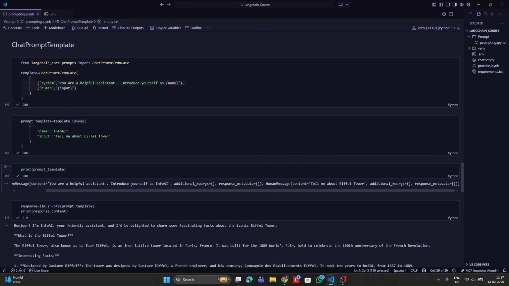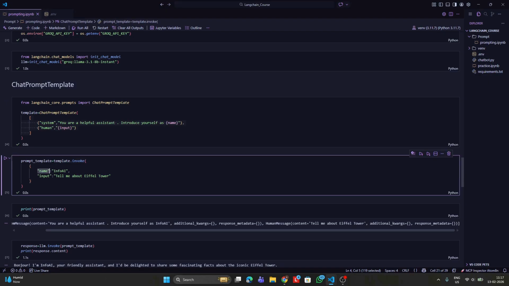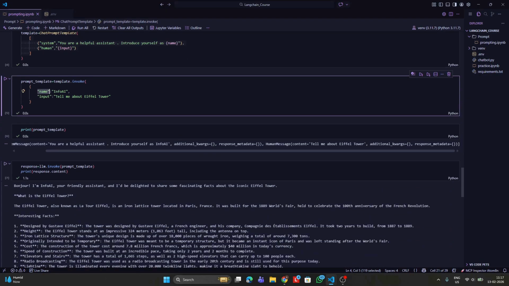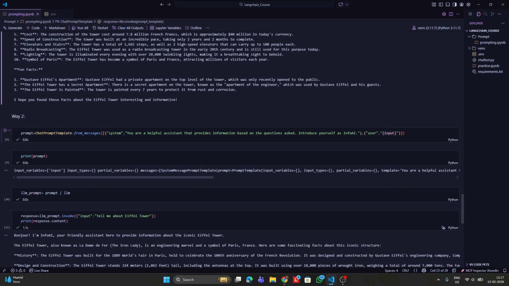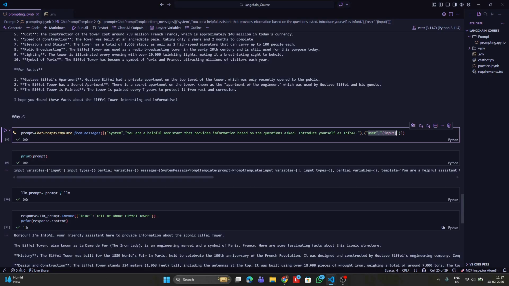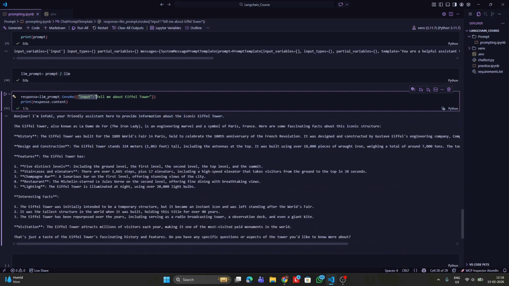So the first way uses a built-in function, chat prompt template, directly, and we are invoking the prompt template to pass through the values like name and input. Then we are giving it to the model to invoke the prompt as such. In the second way, we are using a separate function called from_messages, which takes in its own user input. But instead of invoking the chat prompt template, we are ending it with the LLM, and then we are invoking the LLM prompt. And while invoking the LLM prompt, we are passing the input parameters as such and getting the response.